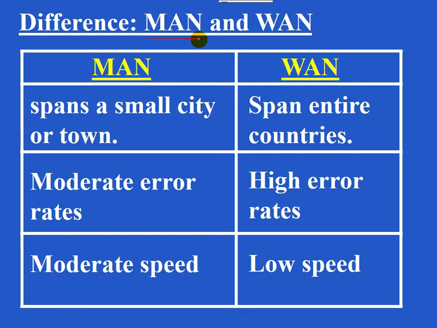Difference between MAN and WAN. First you can start with full form. Metropolitan area network and this is wide area network. MAN spans a small city or town. WAN spans the entire country, and it spans across continents. MAN has moderate error rates while WAN has high error rates, and MAN is moderate speed and WAN is low speed.